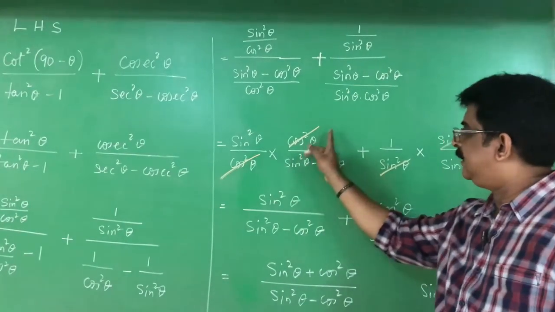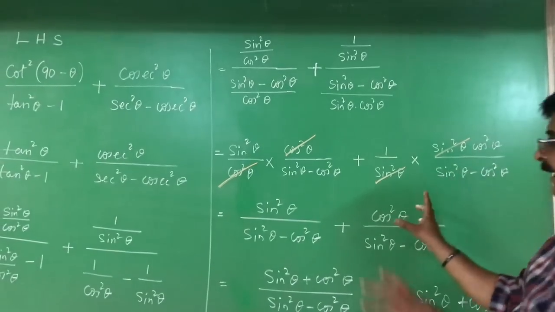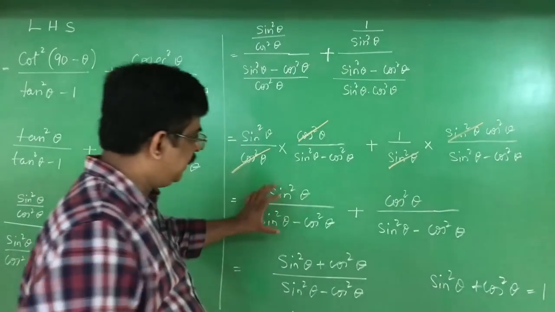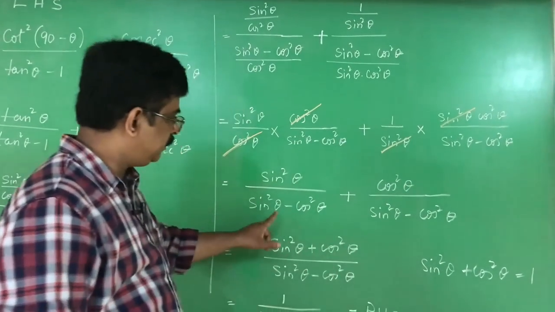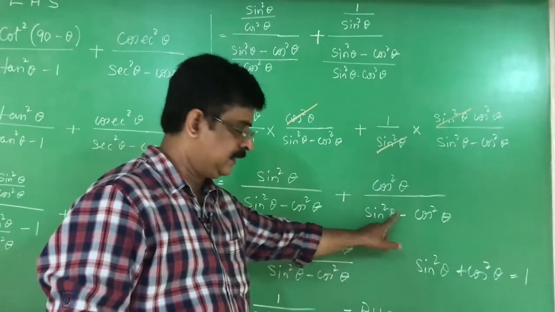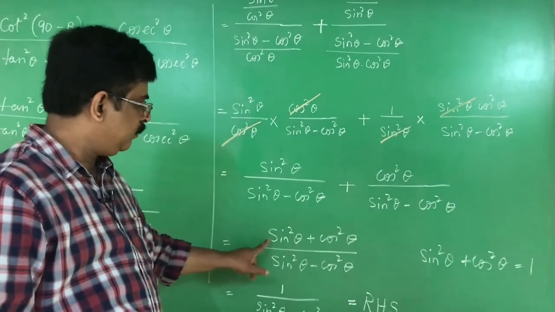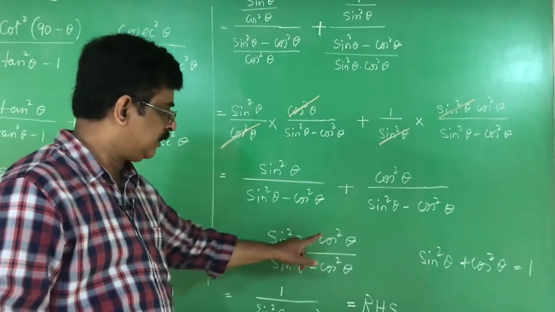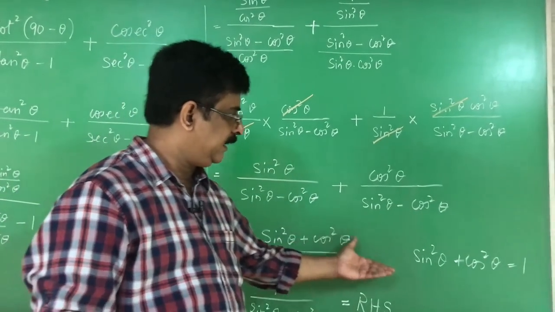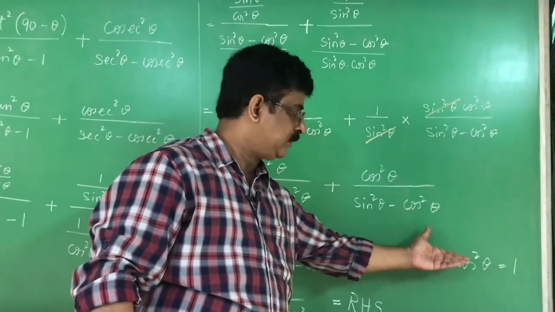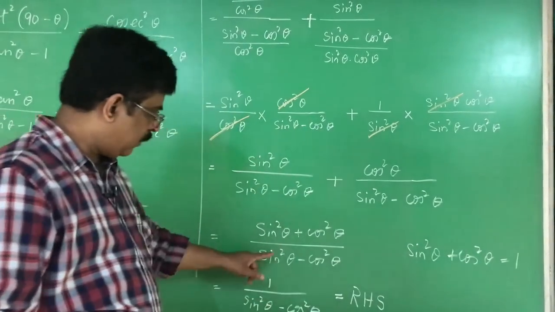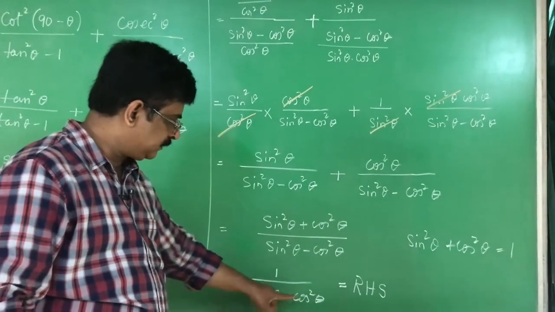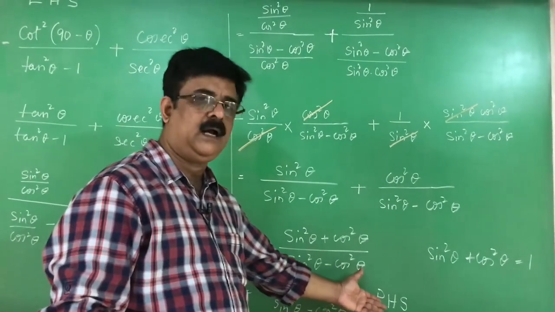Identify the cancellations. Get the terms. 2 terms are there. Both the terms have the same denominator. Take the denominator. The numerator becomes sin square theta plus cos square theta. It attracts an identity, that is sin square theta plus cos square theta is equal to 1. 1 by sin square theta minus cos square theta, that is nothing but the RHS.